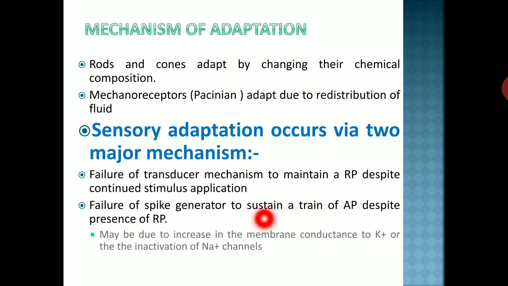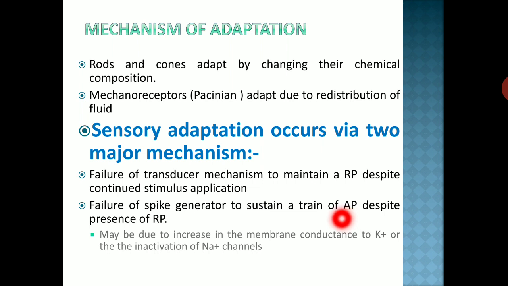Now, this failure of the spike generator to sustain a train of action potentials despite the presence of receptor potential may be due to increased membrane conductance to potassium or inactivation of sodium channels. Just think, if there is increased conductance of potassium ions, then what happens? As we know, the virtue of potassium is efflux.